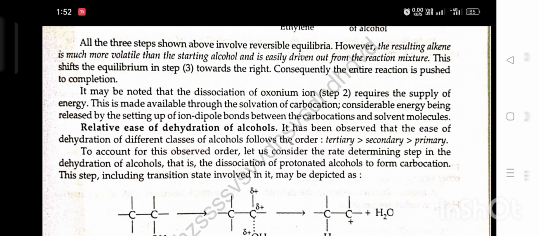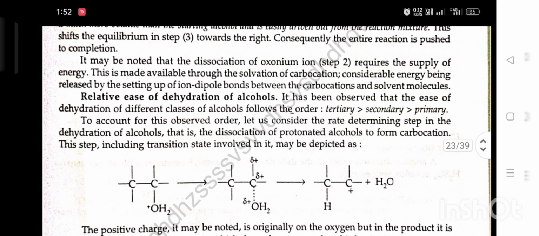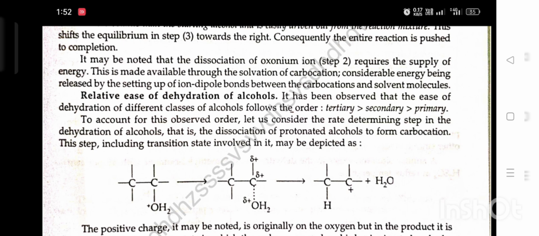Relative ease of dehydration of alcohols. It has been observed that the ease of dehydration of different classes of alcohol follows the order tertiary, secondary, primary. To account for this observed order, let us consider the rate determining step in the dehydration of alcohol, that is, the dissociation of a protonated alcohol to form a carbocation.